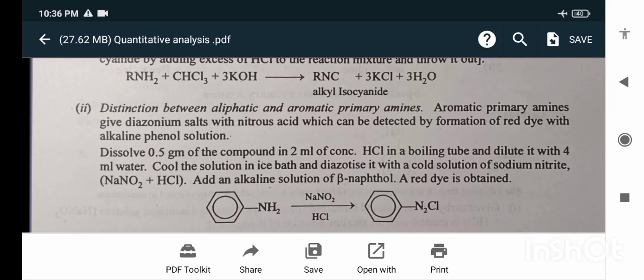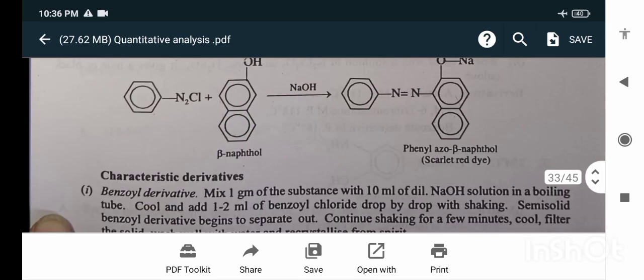Aromatic primary amines give diazonium salts with nitrous acid, which can be detected by formation of the red dye with a phenol solution. Dissolve 0.5 gram of the compound in 2 ml of concentrated acid in a test tube and dilute it with 4 ml water. Cool the solution in an ice bath and diazotize it with a cold solution of sodium nitrite. Add an alkaline solution of beta-naphthol.